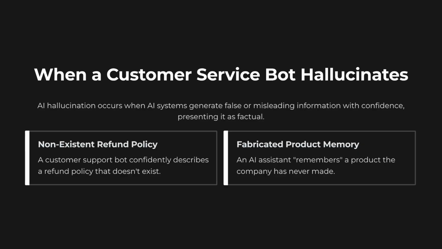Here's an example. A customer support bot confidently describes a refund policy that doesn't even exist. Or an AI research assistant remembers a product that the company has never produced. This destroys trust in the organization, and for an organization, trust is everything. Now, until recently, it was nearly impossible to measure hallucinations reliably. Trying to fix hallucination without measurement is like trying to catch smoke with your hands.